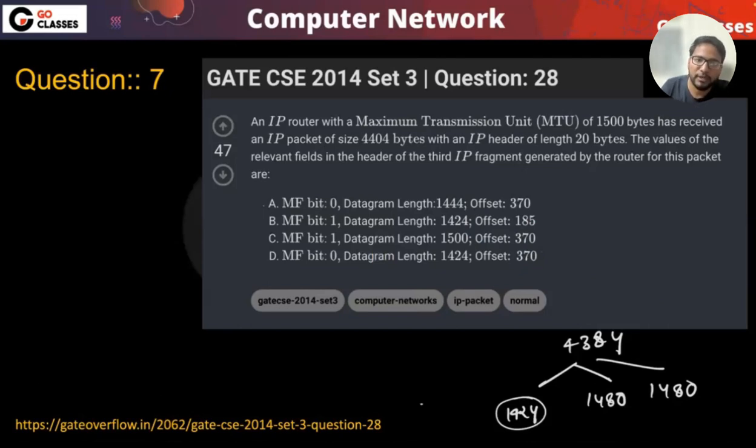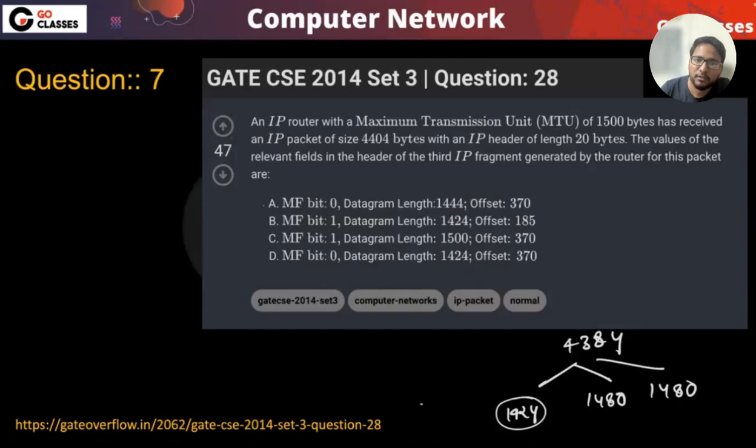Now you tell me whether A is the answer or D. The only difference here is this. Why A? Why are you not getting confused about whether this datagram length includes the IP header? Can anyone give me a nice answer? Why should there not be any confusion that this datagram length is the total length?